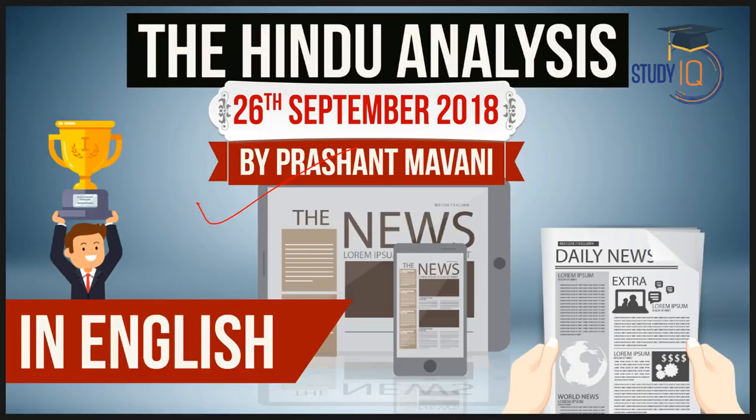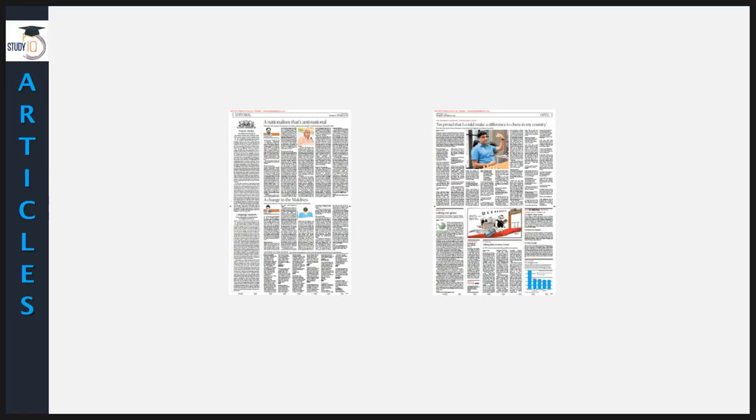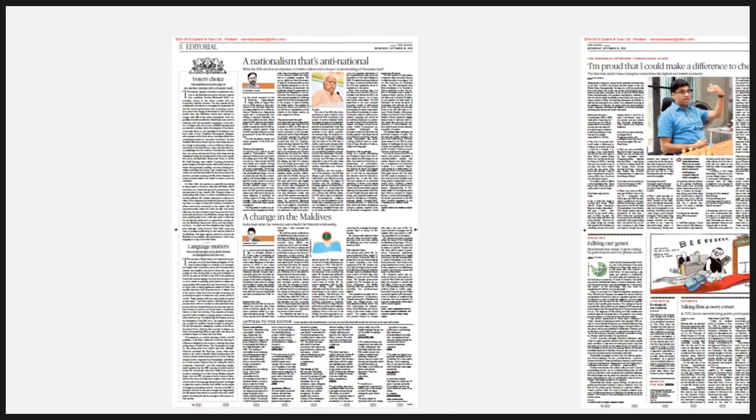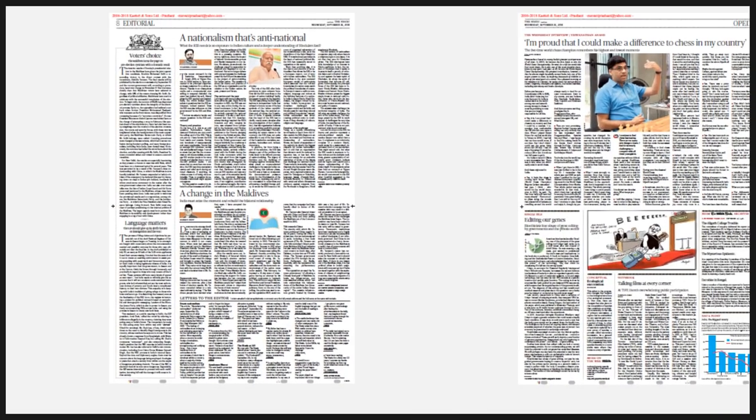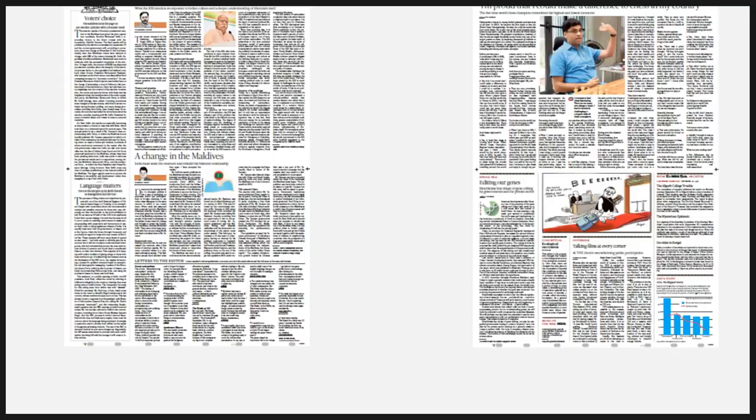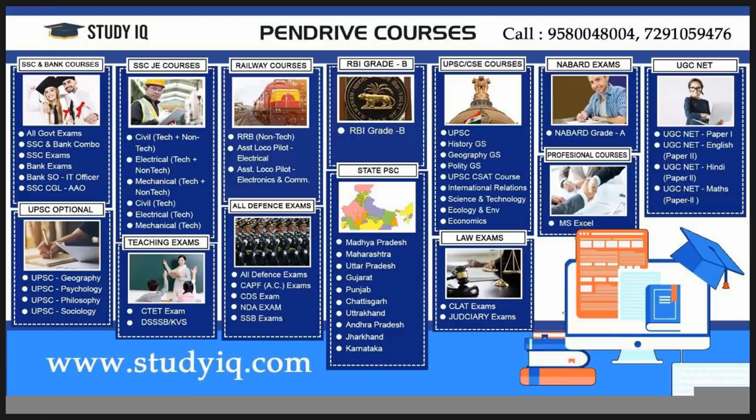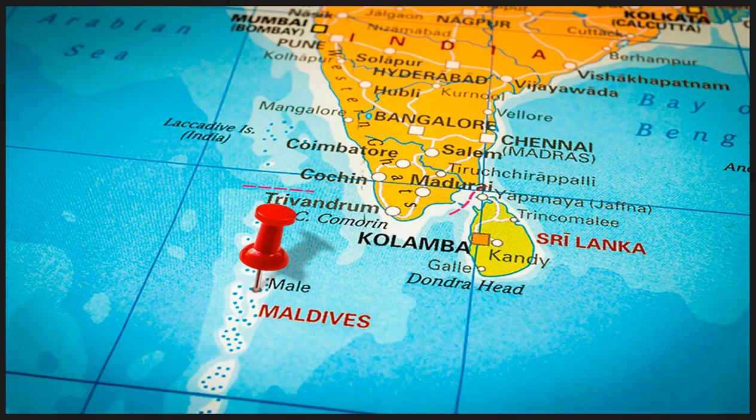Today is 26th September and we have some important articles to go through. Now, let me show you two articles. One is called Voter's Choice. As you can see, it's an editorial, and then you have this article here, A Change in the Maldives. These two articles are written on this tiny nation called Maldives.